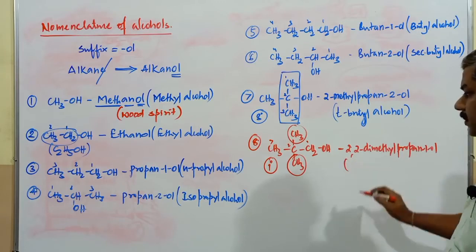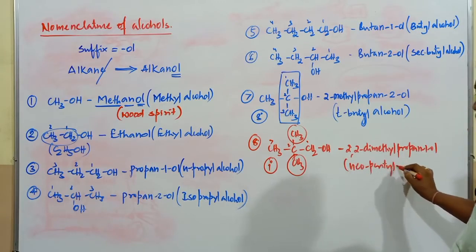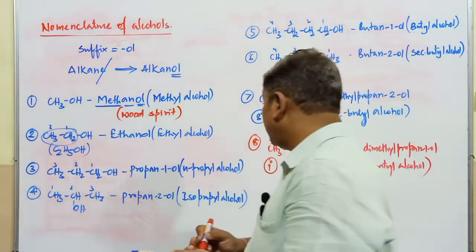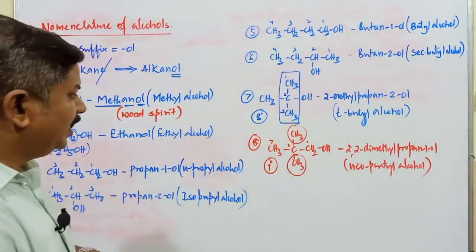Propan-1-ol. What's the common name? Commonly it is called neopentyl alcohol. The common name is going to be neopentyl alcohol. That is the common name of this particular alcohol.